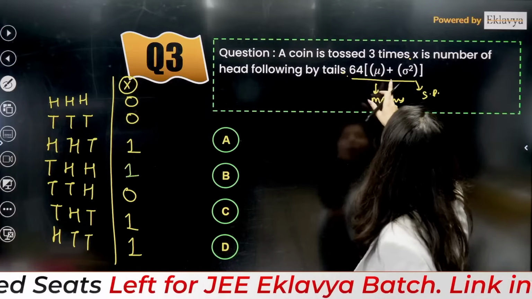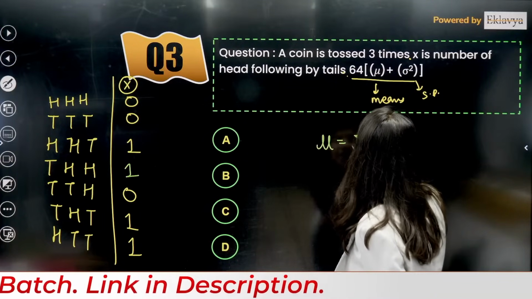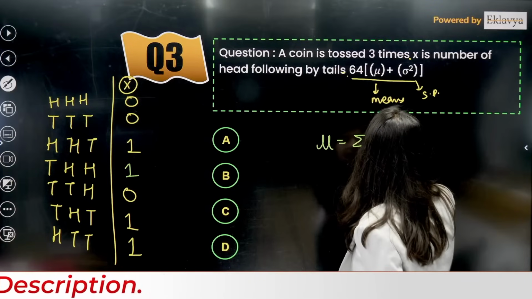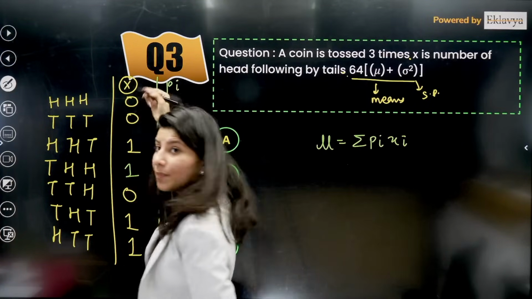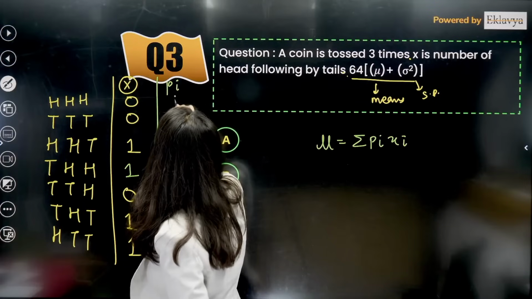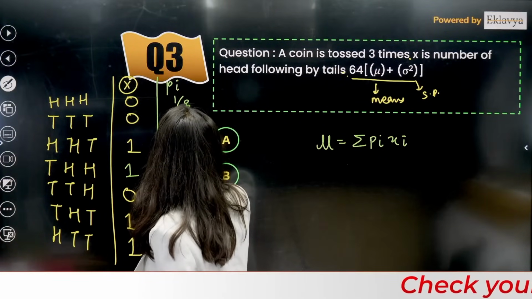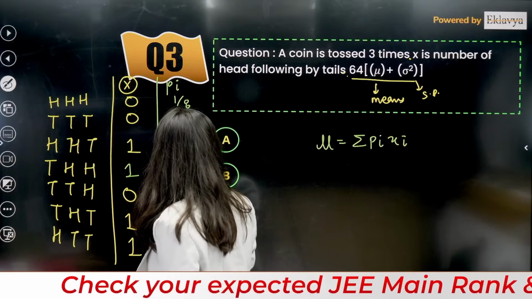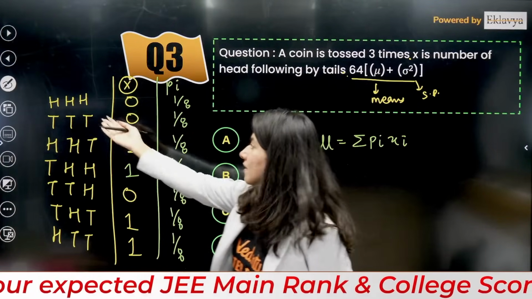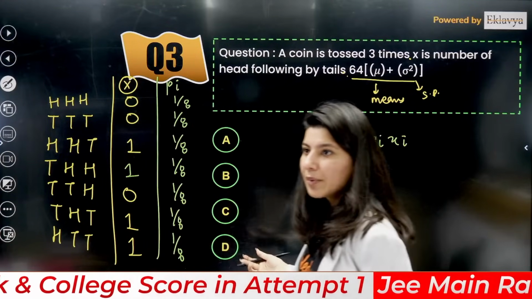Now what you have to calculate is, first of all, the mean. So mean is nothing but sigma pi xi. What is pi, ma'am? Let us calculate pi over here. So pi is nothing but the probability. So probability is 1 by 8, then 1 by 8, 1 by 8, 1 by 8, 1 by 8, 1 by 8, 1 by 8. Okay, so basically there are 8 possible outcomes. So 1 by 8, 1 by 8, 1 by 8, 1 by 8.